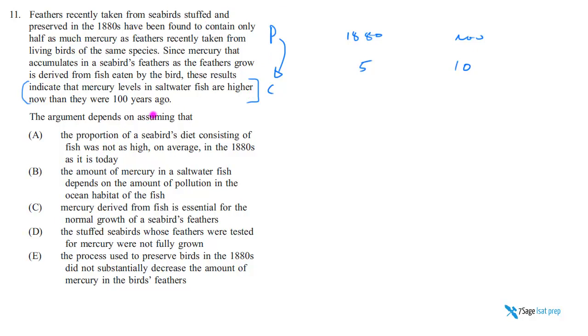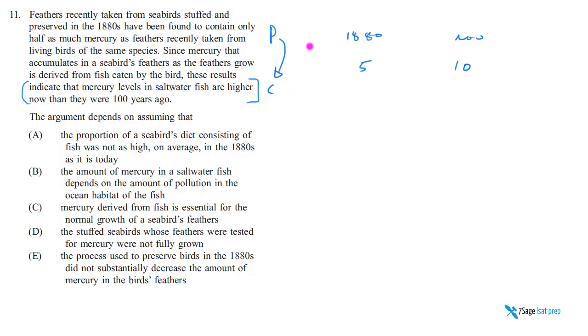So it depends on assuming what? It depends on assuming a lot of things. Can you think of an alternative competing hypothesis? For example, what if they just didn't eat as much fish back then? The fish contains equal levels of mercury, but they ate a lot of other stuff. They just didn't eat as much fish. Okay, that's fine. What if they didn't live as long? So we know that they grow, right? What if they live like 2 years, they're young seabirds, and they just die because conditions are bad. Now they live to be a ripe age of 20 years. So they have like 18 more years to accumulate mercury. That doesn't mean that the mercury in saltwater fish is higher. So it just means they live longer. So all these things, it's just two things you have to accommodate.